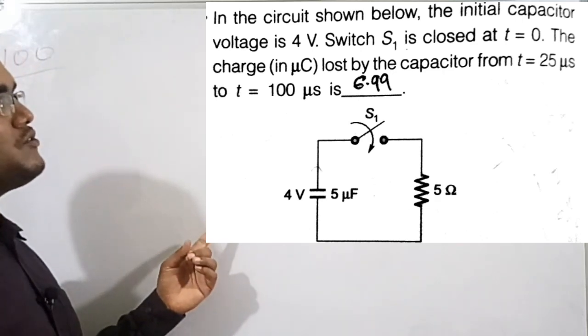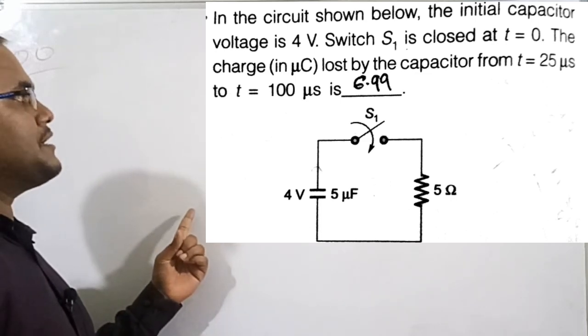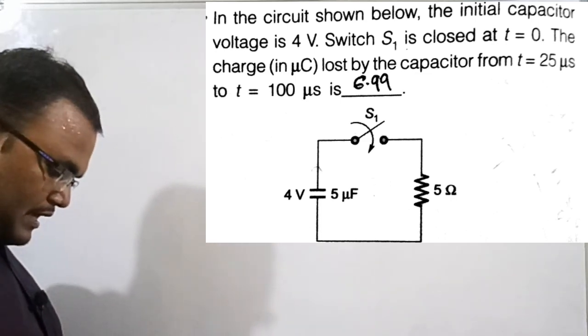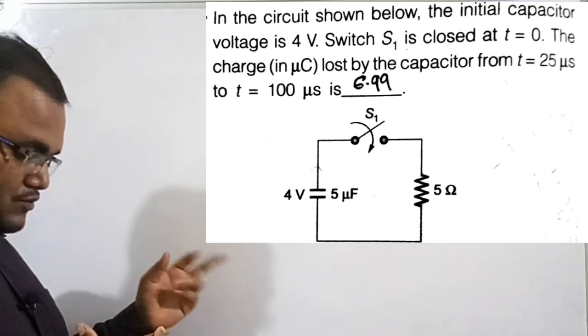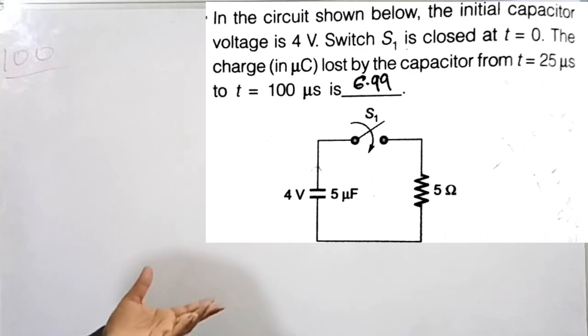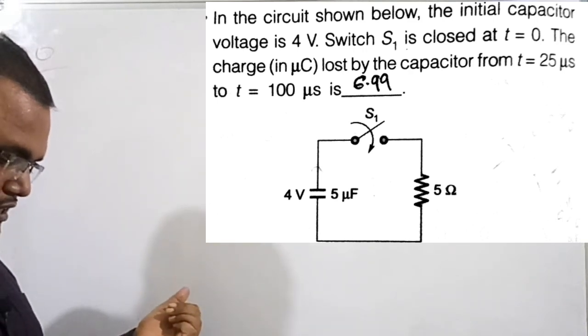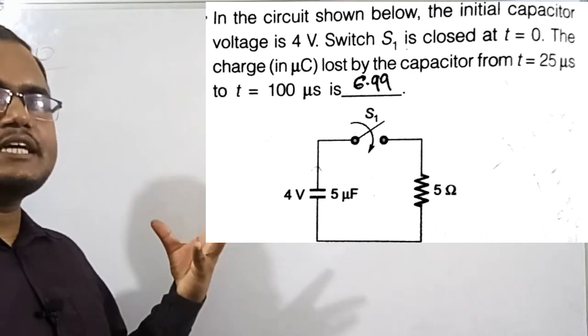So at t is equal to 0 the switch is closed, right? So the initial capacitor voltage is 4 volt and the capacitor value is 5 microfarad and the resistance is 5 ohm. So we need to find how much is the charge which is lost from 25 microseconds to 100 microseconds. How much is the charge lost by this capacitor?